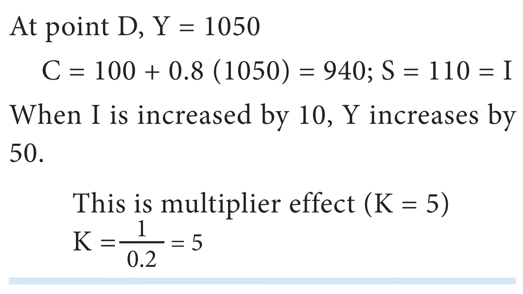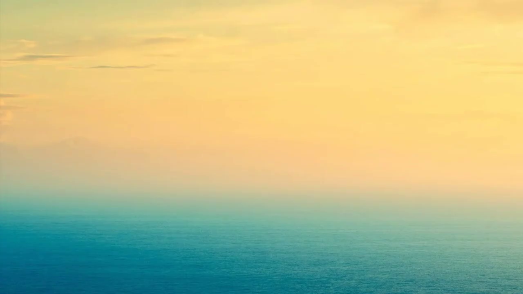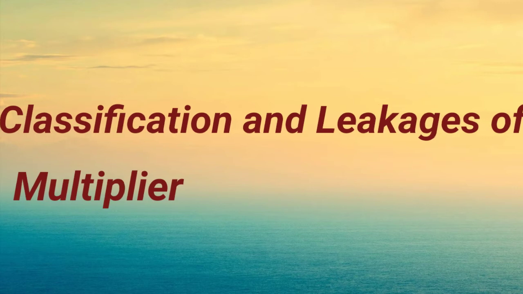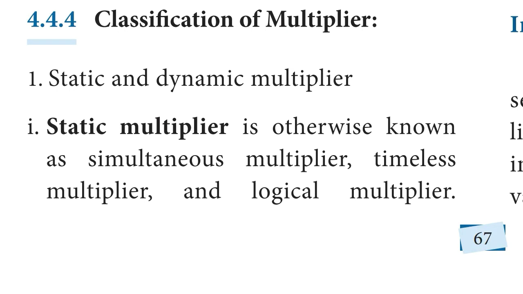Formula, k is equal to 1 by 1 minus MPC is equal to 1 by 1 minus 0.8. Therefore, 1 by 0.2 is equal to 5. Secondly, you are going to learn about classification and leakages of multiplier. Classification of multiplier. There are two classifications of multiplier. First, static multiplier and dynamic multiplier.